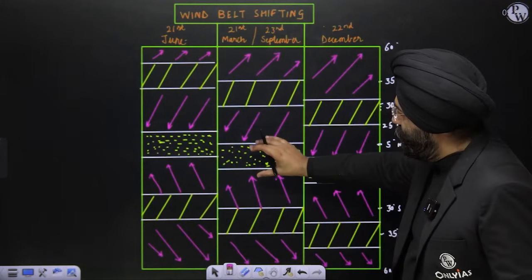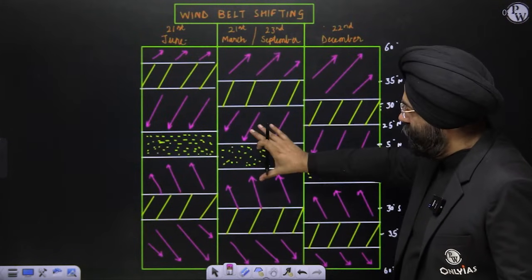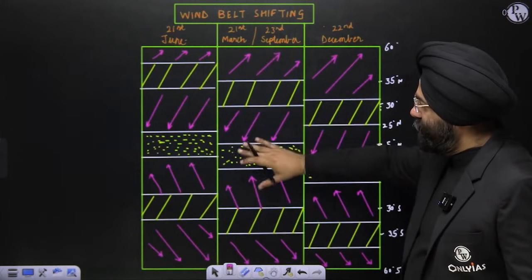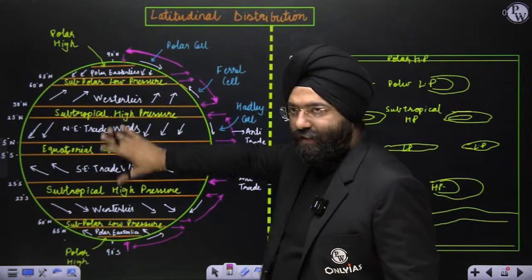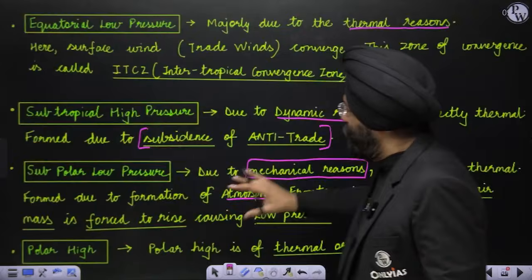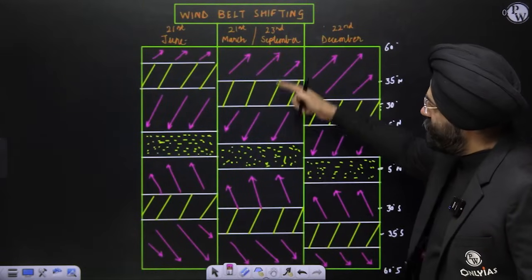Now, you see the wind belts are moving in this manner. These are what? The trade winds. Again, this is a similar manner which you have studied. See, if you see here, what are these? The trade winds and westerlies. We have taken this part only. Similarly, what you see? These are the trade winds and these are the westerlies.